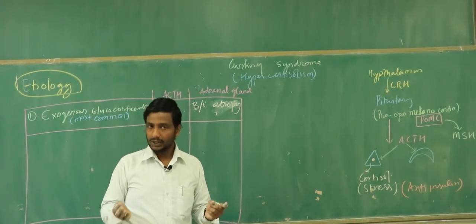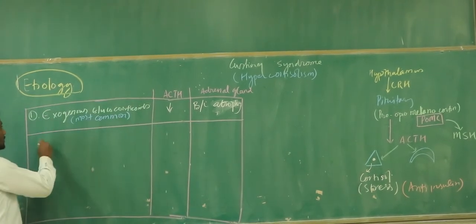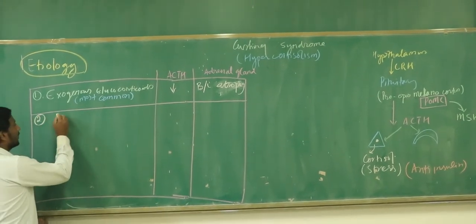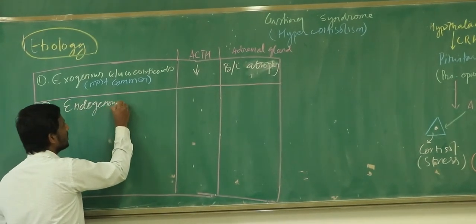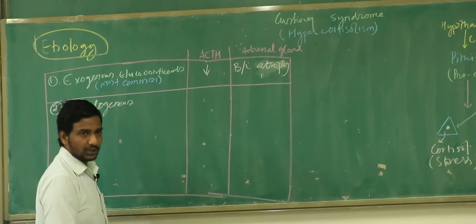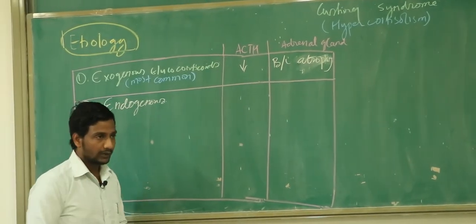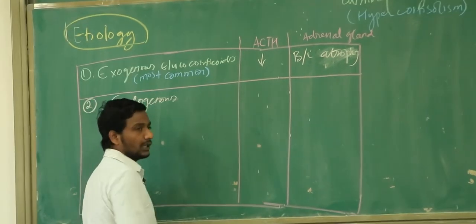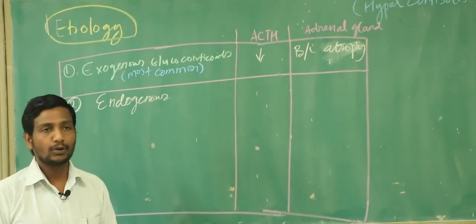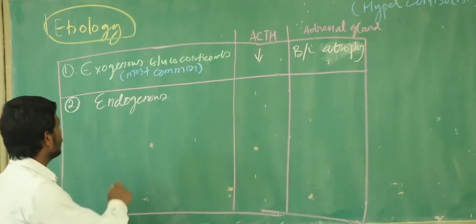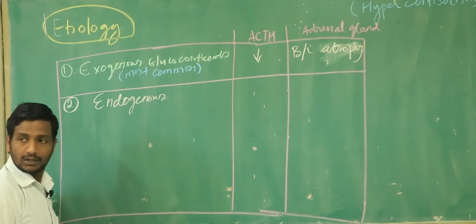It's so simple. Now the problem for the medical students is not the exogenous, but the second one, what is that? Endogenous. Endogenous Cushing syndrome. It means your body is producing lots of cortisol, right? So patient is having endogenous Cushing syndrome. Means the body is having some problem to cause the high amount of cortisol in the body. Now this endogenous causes, again we can divide them into many different categories.